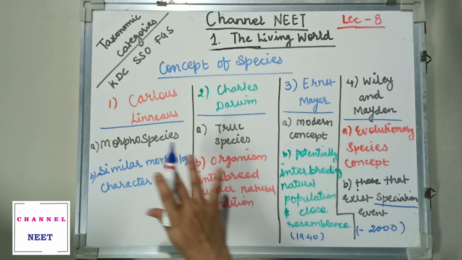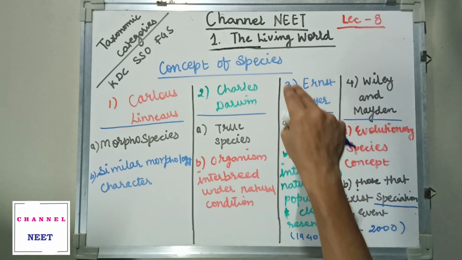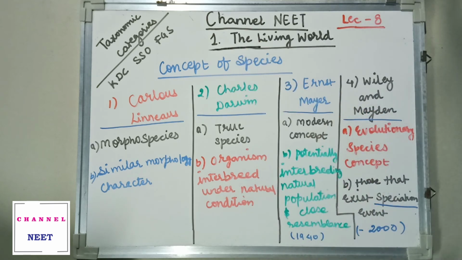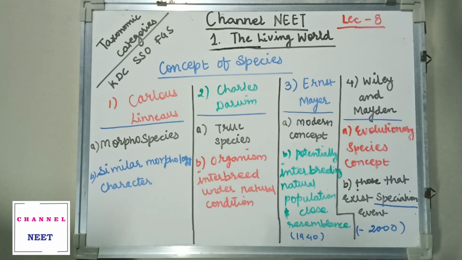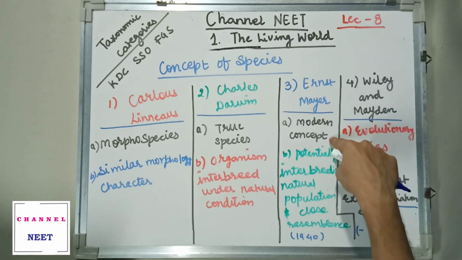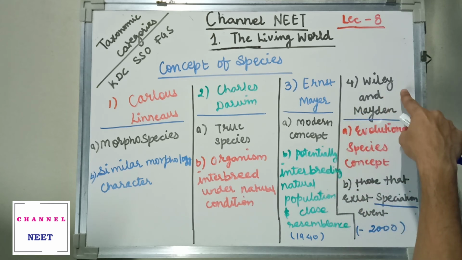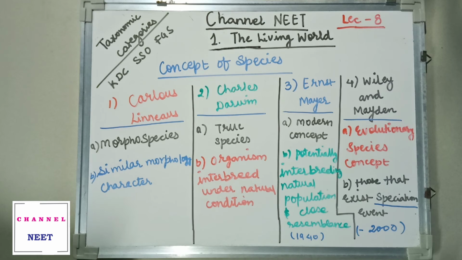Every scientist has his own view for the concept of species. Carlos Linnaeus calls it morpho species. Charles Darwin called this true species. Ernest Mayr called it the modern concept of species. Ville and Maiden called it the evolutionary species concept.